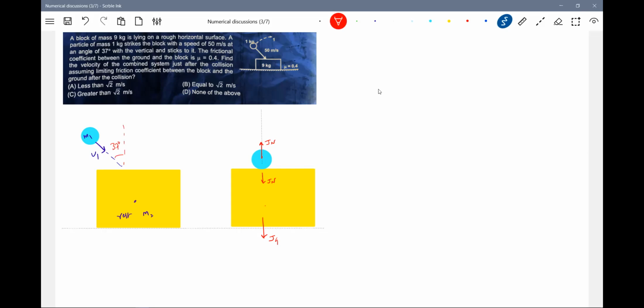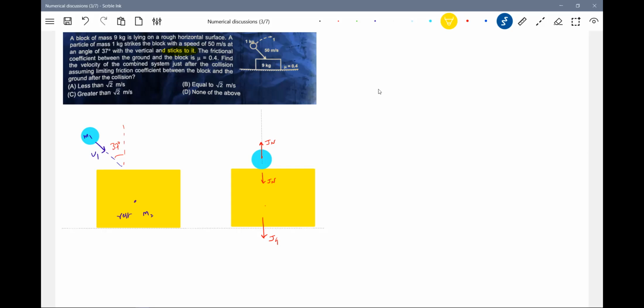What has to be done when it sticks to it? I think this sentence is very important. We have done the same problem where it will rebound. Here it will stick to it.